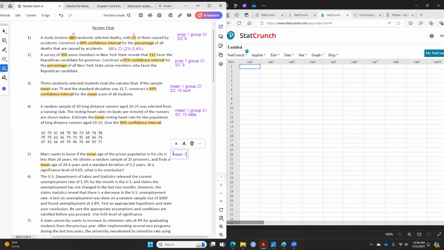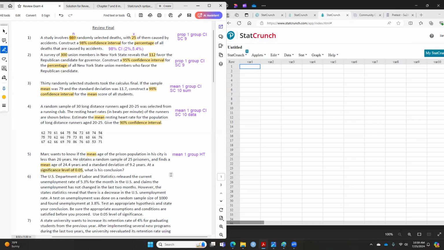1 group, because we're doing 1 city. If you do 2 cities, then it's 2 groups. Are we doing confidence interval, hypothesis testing, or both? Hypothesis. This is hypothesis testing. And how do we know this is hypothesis testing? You don't see the words confidence interval. You will also see this significance level.